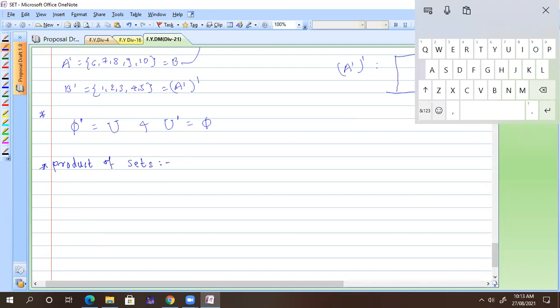Okay. So we define the product, the Cartesian product, which works in the same way. I'm talking about the Cartesian product. You can also write it down here. Cartesian product.